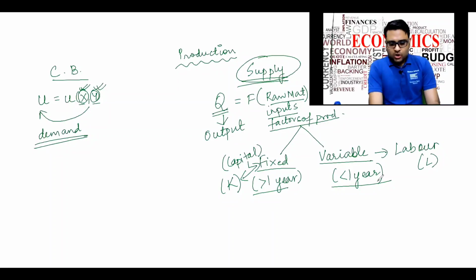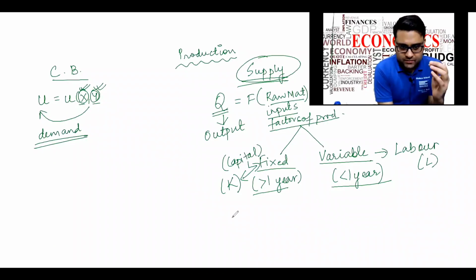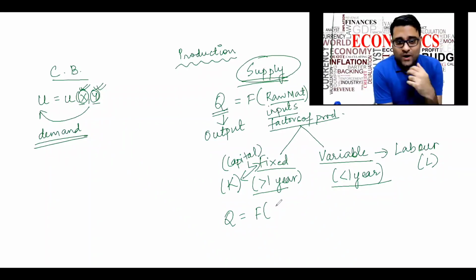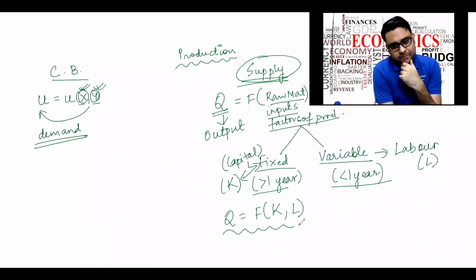So basically the output that is produced by the producer is a function of two factors. One is the fixed factor, the other is the variable factor. So you can write it down in this way.